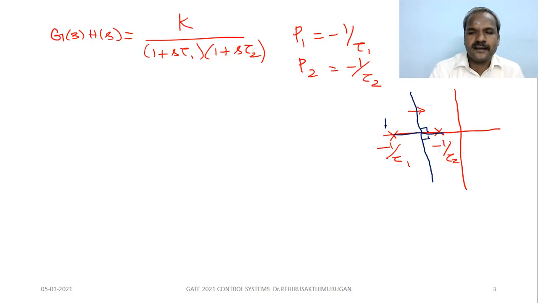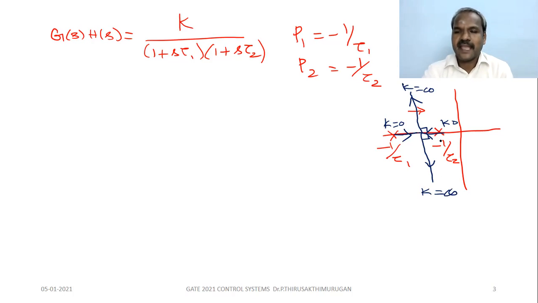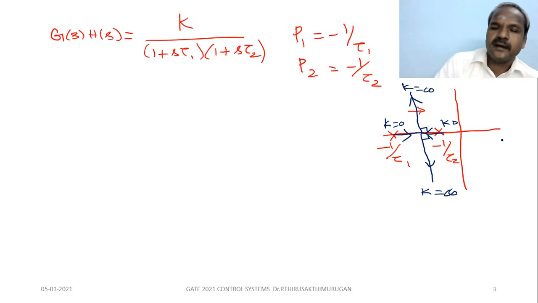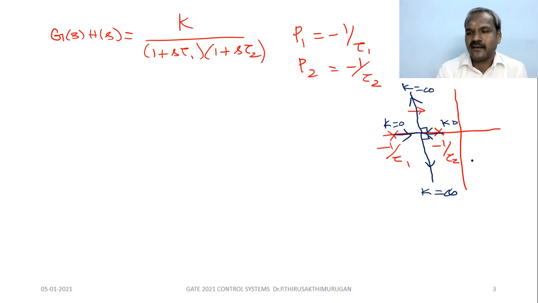One pole K equal to 0, here also K equal to 0. This branch goes in this direction, this branch in this direction. This branch ends at K equal to infinity, here also it ends at K equal to infinity. Understand? So this is the typical plot. The asymptotes are 90 degrees. This is the typical root locus diagram for the second order system.